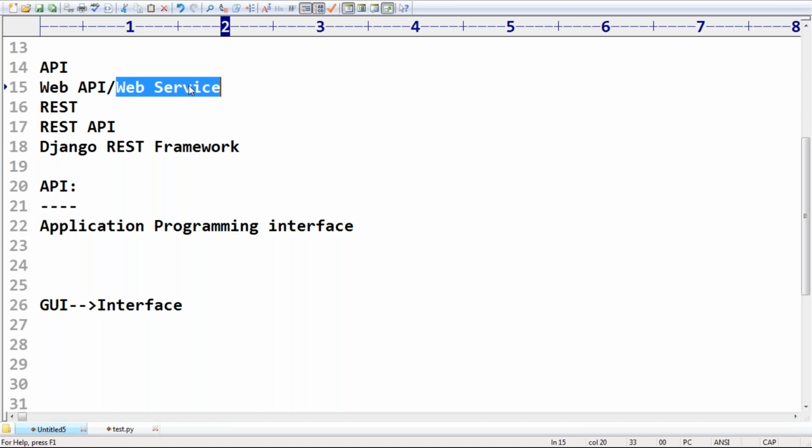Are you getting it right? For a normal API, the application may be a standalone application also. But web API means over the web, we should be in a position to access. Such types of APIs are called web APIs. The web API concept is applicable for web applications. Any doubt? Clear, right? Next, what is the purpose of web API?